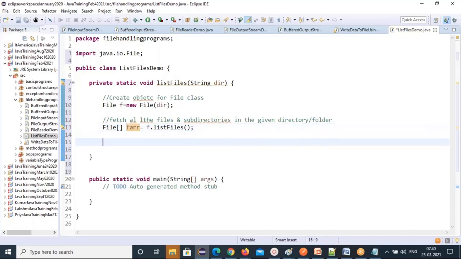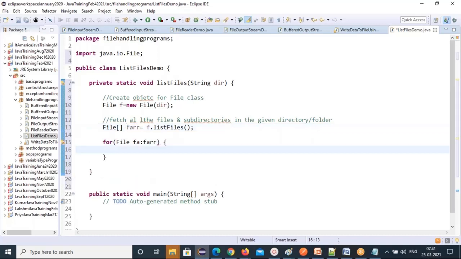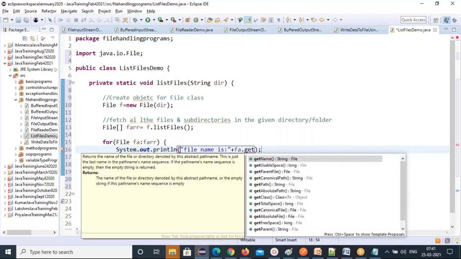Now, how can you iterate this? Using a for each loop. The data type of the array is File. So fa colon fArray, just give the array name. Now every file is represented by fa, so you can get that file name. How can you get the file name? There is a ready-made method, fa dot getName method.